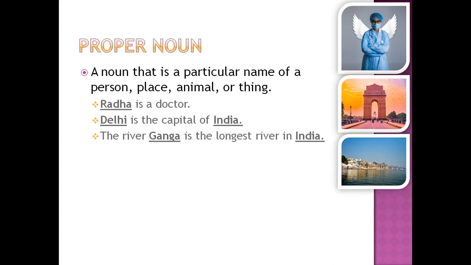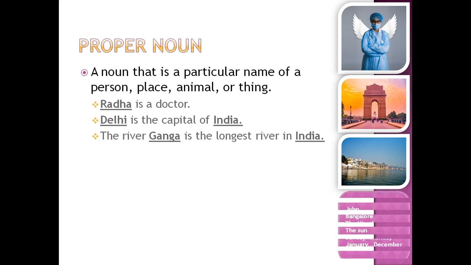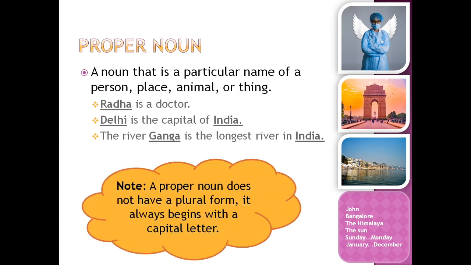The river Ganga is the largest river in India. Here, Ganga is the name of particular river and India is name of a specific country. Some more examples on proper noun are John, Bangalore, the Himalaya, the sun, days of the week, months of the year. Please note that a proper noun does not have a plural form. It always begins with a capital letter.